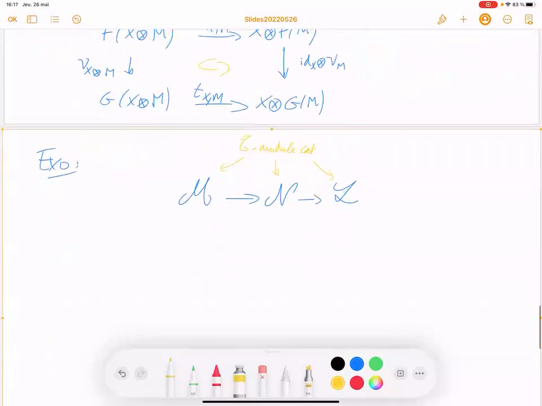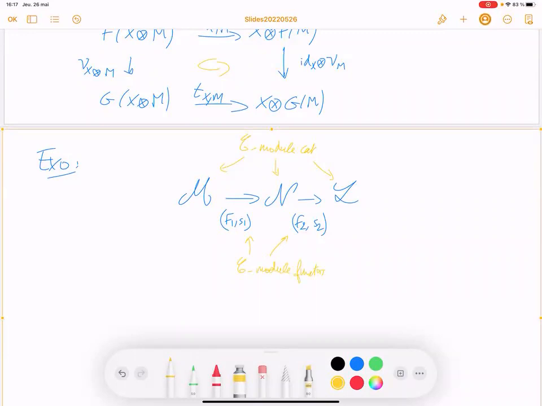You have (F1, S1) and (F2, S2), C-module functors.